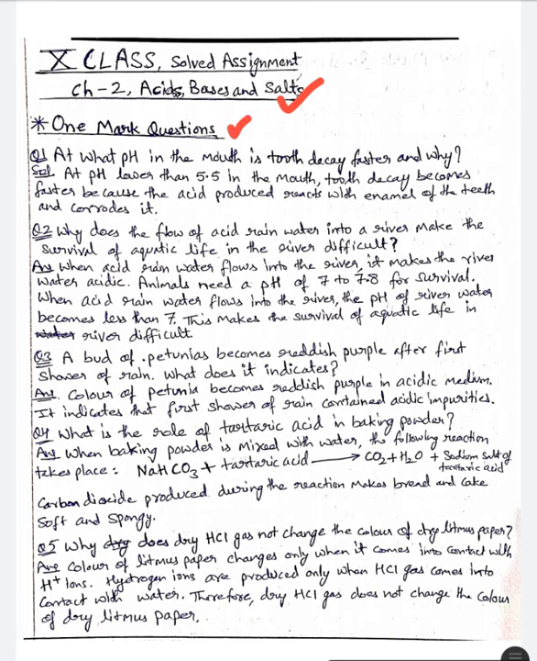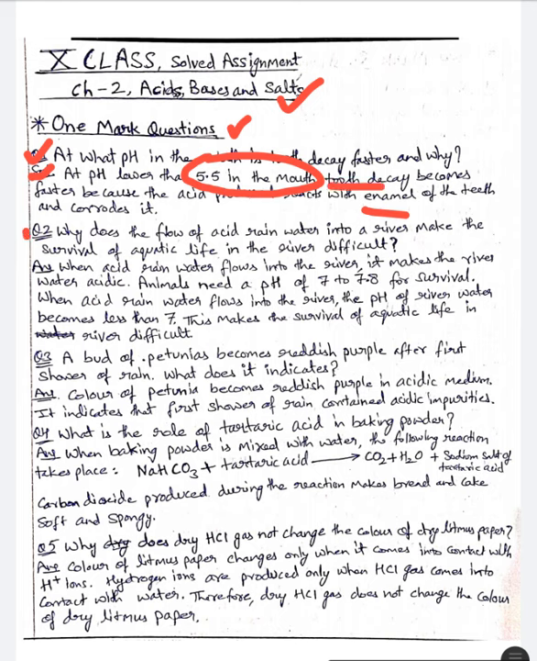Let us start. Our first question is, at what pH in the mouth is tooth decay faster and why? The answer is, at pH lower than 5.5 in the mouth, tooth decay becomes faster because the acid produced reacts with enamel of the teeth and corrodes it. The enamel of teeth is made up of calcium phosphate, which is the hardest substance in our body. When the pH value in our mouth is lower than 5.5, then tooth decay becomes faster.